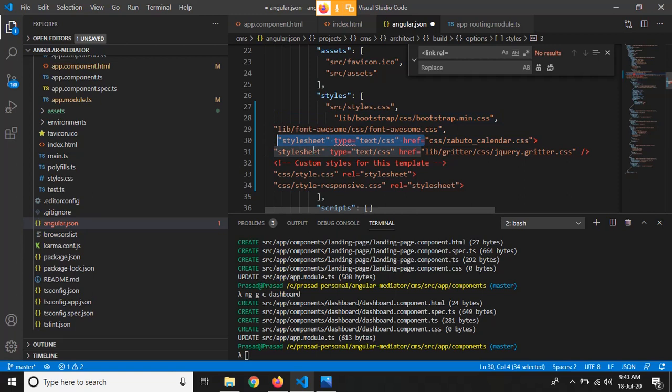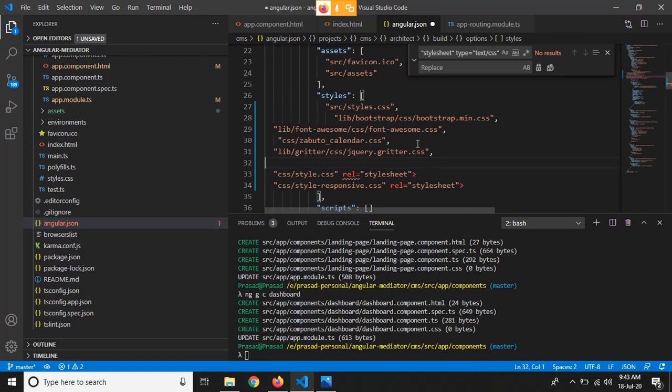So this will save my time as well. Because in this array we will need only the paths for our CSS files. We don't need anything else, so we have just kept the paths for our CSS files.